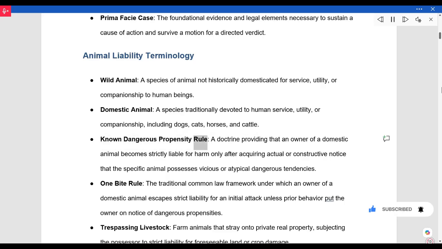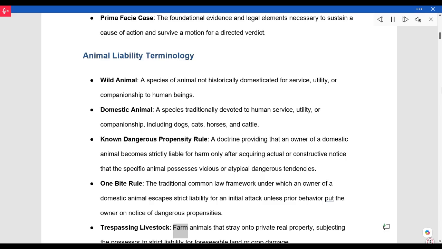Known dangerous propensity rule. A doctrine providing that an owner of a domestic animal becomes strictly liable for harm only after acquiring actual or constructive notice that the specific animal possesses vicious or atypical dangerous tendencies. One-bite rule. The traditional common law framework under which an owner of a domestic animal escapes strict liability for an initial attack unless prior behavior put the owner on notice of dangerous propensities.